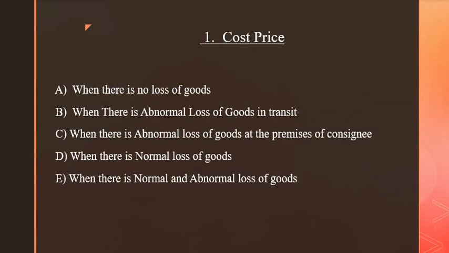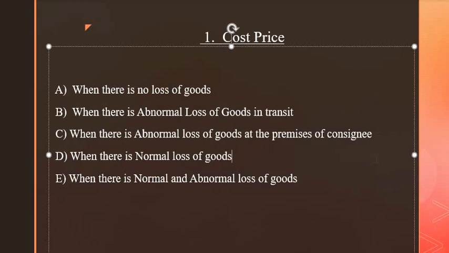Second one, when there is abnormal loss of goods in transit. We have seen in the previous class what is normal loss and what is abnormal loss. So if there is abnormal loss of goods, then how is it valued? Abnormal loss is which happens because of natural calamities, or which cannot be avoided, it happens all of a sudden, for example earthquake or theft, which is unknown, then that is called abnormal loss.